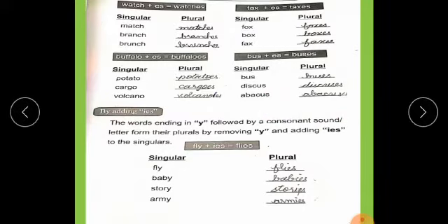Students, this is another rule. By adding ies. Words ending in y preceded by a consonant letter form their plurals by removing y and adding ies to the singulars. Students, for words that end with the letter y preceded by consonants like l, b, r, m, we remove y and add ies to make the plural form. Fly becomes flies; baby becomes babies; story, stories; army, armies.